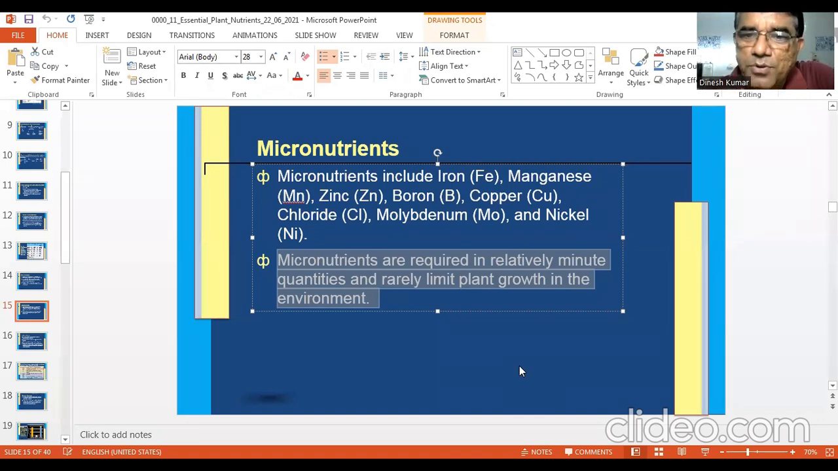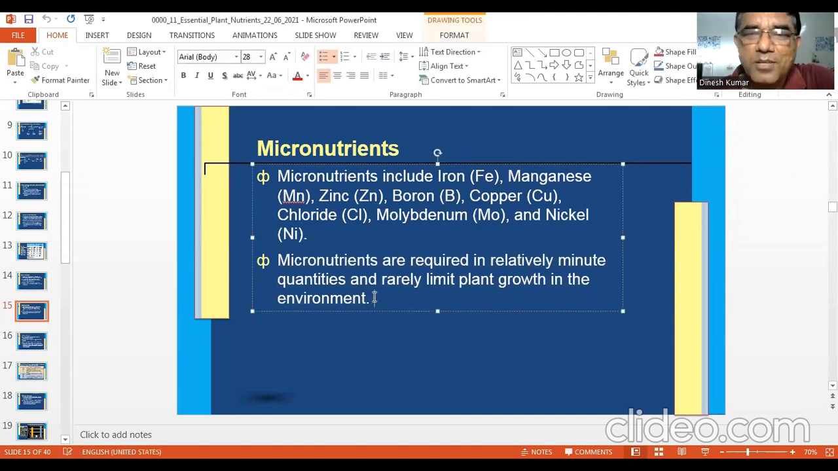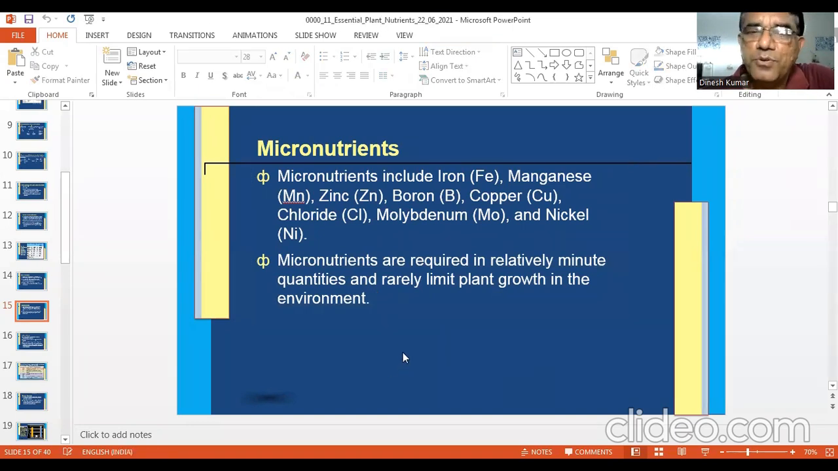the absence of micronutrients, but they are required in relatively minute quantities and rarely limit plant growth in the environment, because micronutrient requirement is too low and most of them are present in the soil. So therefore, they rarely limit plant growth. Of course, I've already shown you data about our soil fertility. Some soils are getting deficient in many micronutrients.